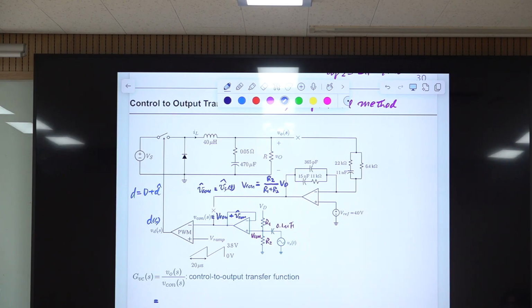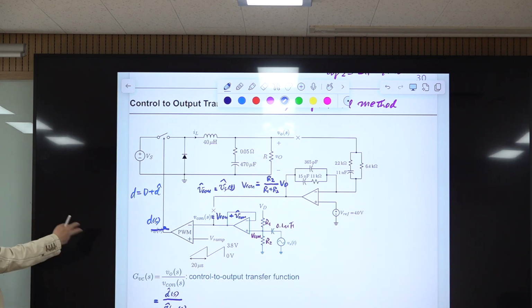First, input is the sinusoidal variation in control voltage. Output is the change in duty ratio. So delete this, just to use DS. D is also this one. It has a DC component and an AC component.